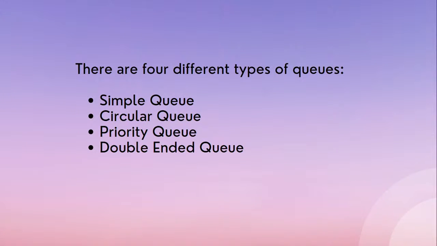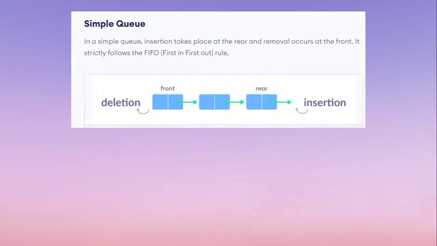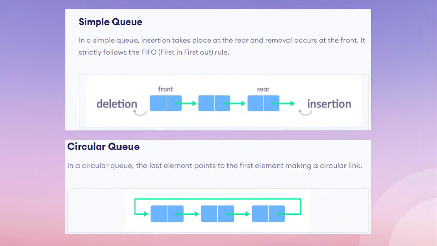Now let's see the different types of queues. First we have the simple queue, which is the linear queue, which we saw just now. Next we have the circular queue, priority queue and doubly ended queue. So what is a simple queue? In a simple queue, insertion takes place at the rear and removal occurs at the front.